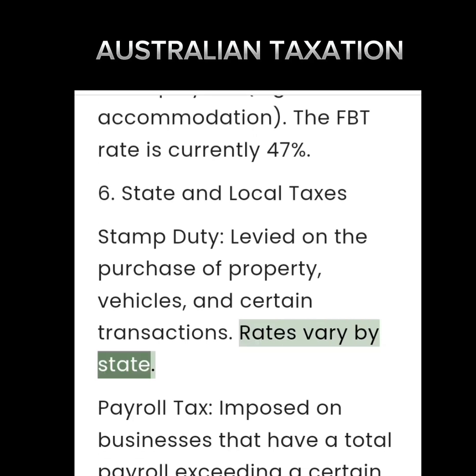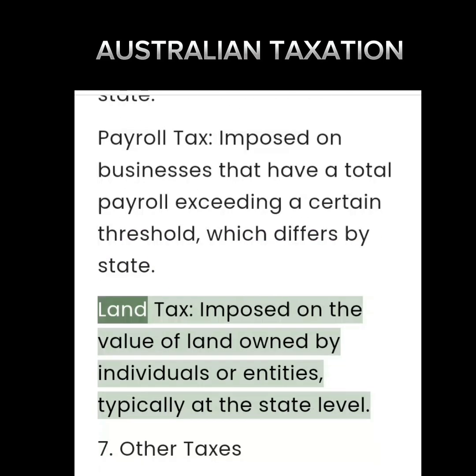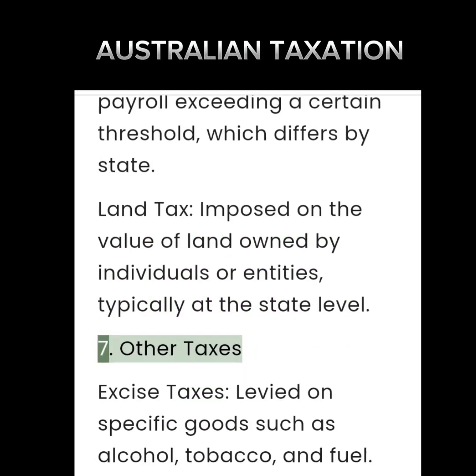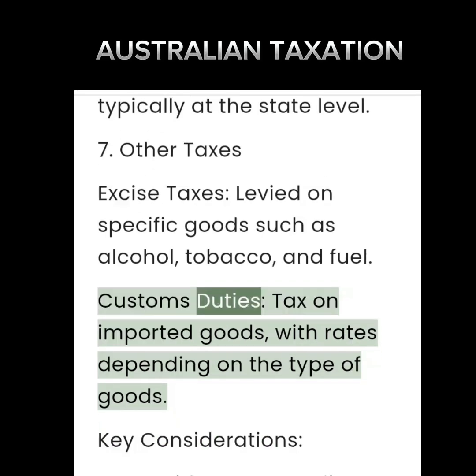Rates vary by state. Payroll tax, imposed on businesses that have a total payroll exceeding a certain threshold, which differs by state. Land tax, imposed on the value of land owned by individuals or entities, typically at the state level. 7. Other taxes. Excise taxes, levied on specific goods such as alcohol, tobacco, and fuel. Customs duties, tax on imported goods, with rates depending on the type of goods.